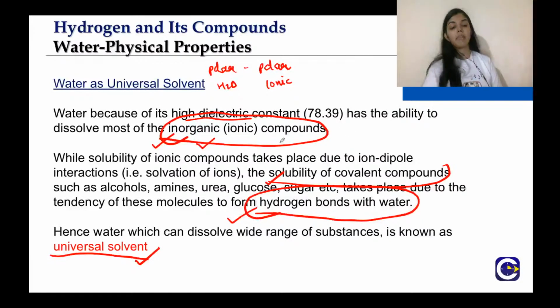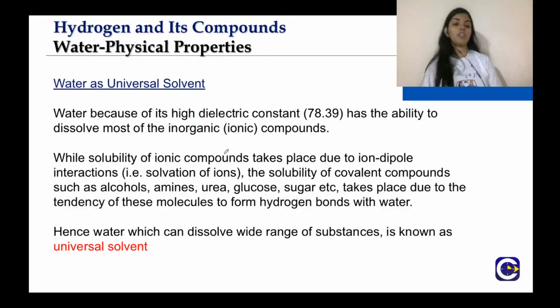So the question that can be asked from here is that why alcohol is soluble in water in spite of being a covalent compound, why amine is soluble in water in spite of being a covalent compound, why urea is soluble in water in spite of being a covalent compound. So you have to answer them that they form hydrogen bonding with water, and that is why they are soluble in water.